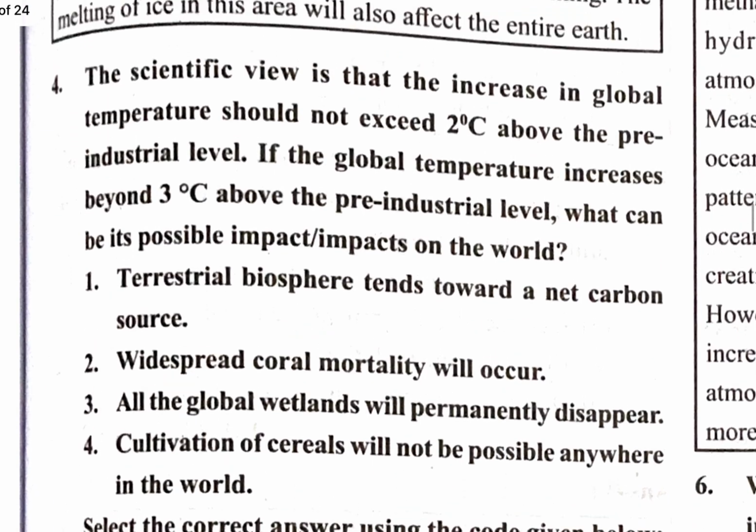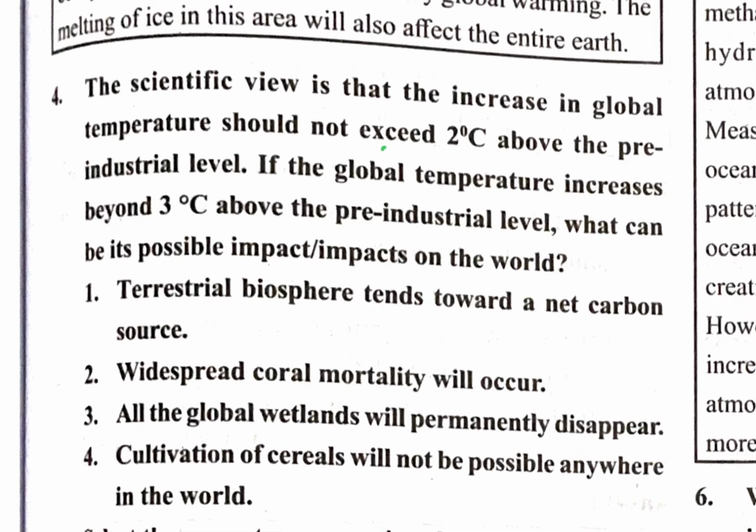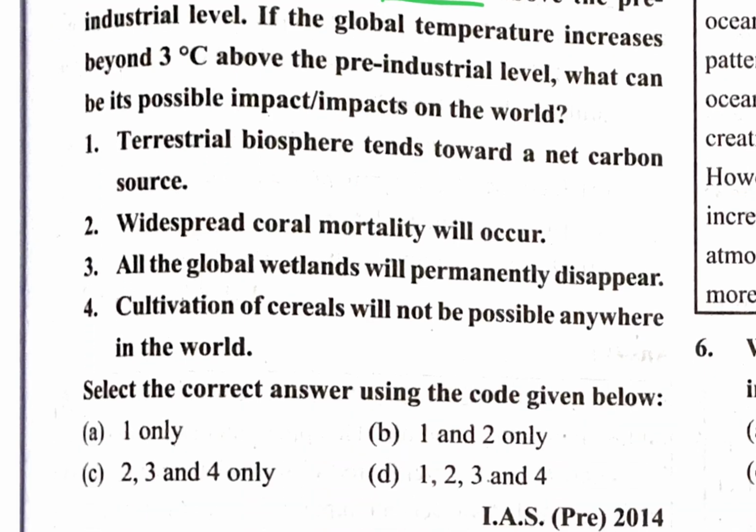The scientific view is that the increase in global temperature should not exceed 2 degrees Celsius above the pre-industrial level. If the global temperature increases beyond 3 degrees Celsius above the pre-industrial level, what can be its possible impact on the world? The terrestrial biosphere tends towards a net carbon source. Yes, widespread coral mortality will occur, all the coral will die. But global wetlands will permanently disappear? This is not going to happen. And cultivation of cereals will not be possible anywhere in the world? Not so. First and second, so that is the correct option.